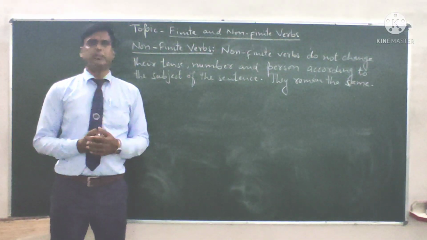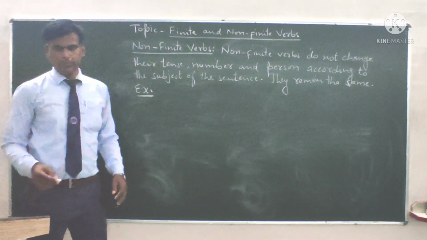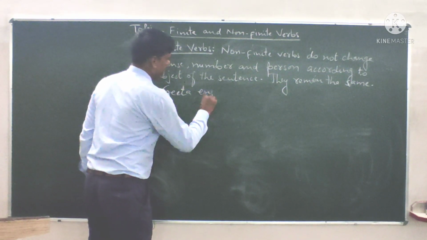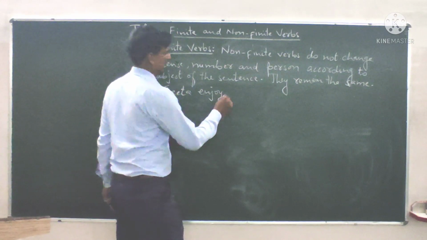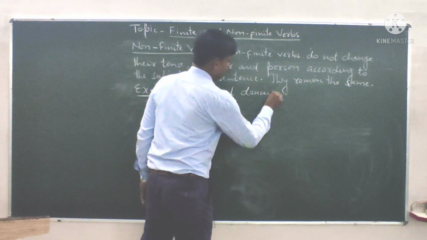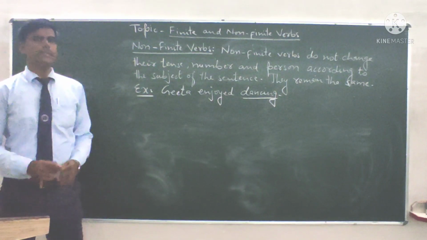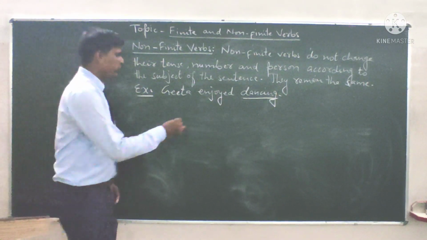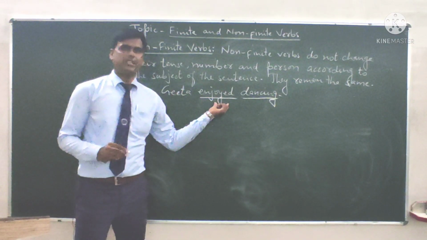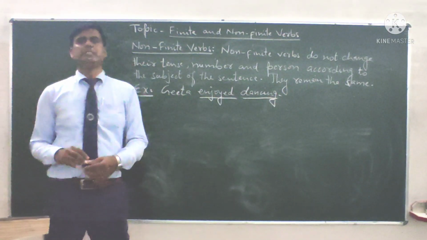For example, Geeta enjoyed dancing. Here dancing is the non-finite verb. Enjoyed is the finite verb. So enjoyed can be changed according to the number, person or tense, but dancing will never be changed.